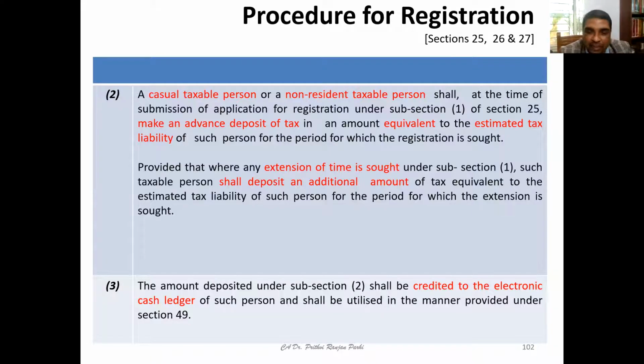You already know, earlier I had shown you what the electronic cash ledger is on the GST side. So there, this deposit money will be reflected. Once it is reflected, that can be utilized for payment of GST.